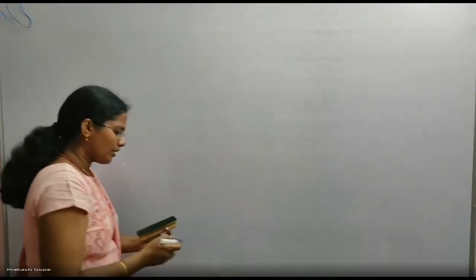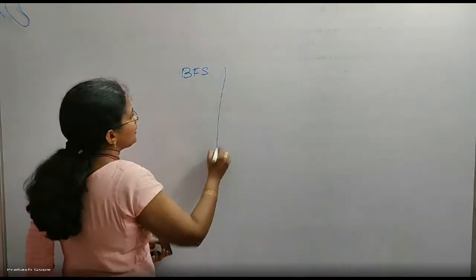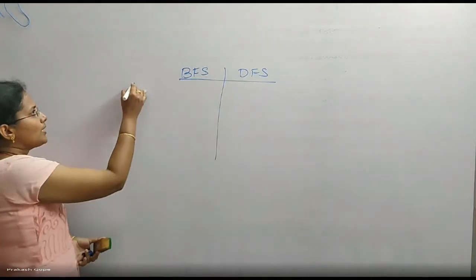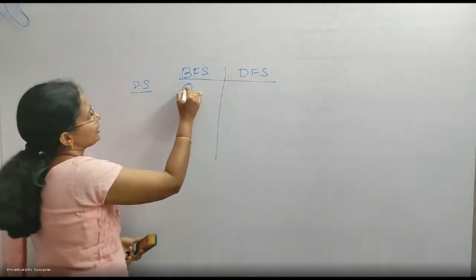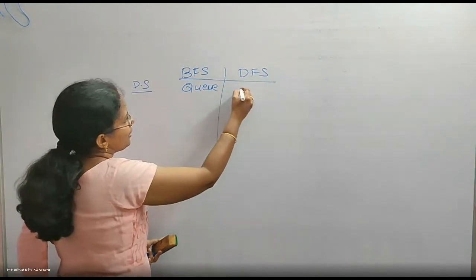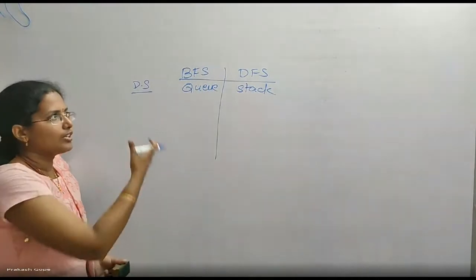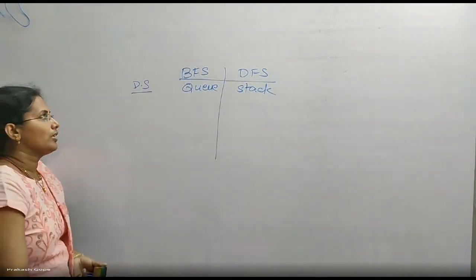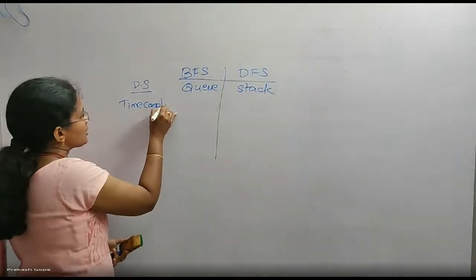So in graph traversals we have BFS and DFS. What is the data structure that we use for BFS algorithm? We use a queue data structure. For DFS we use a stack data structure. If we really write the algorithm, by using a queue we do this, by using a stack we do that. Okay. And what is the time complexity of BFS traversal?